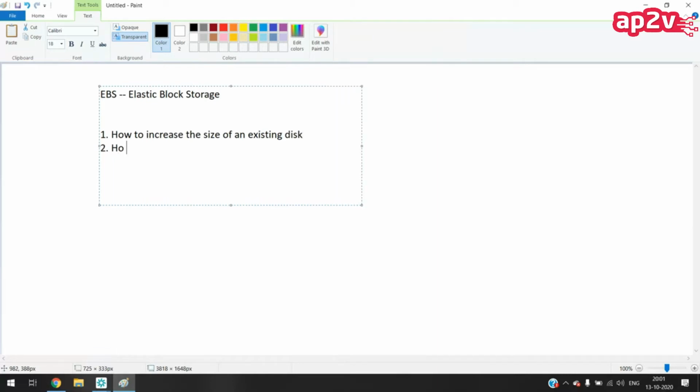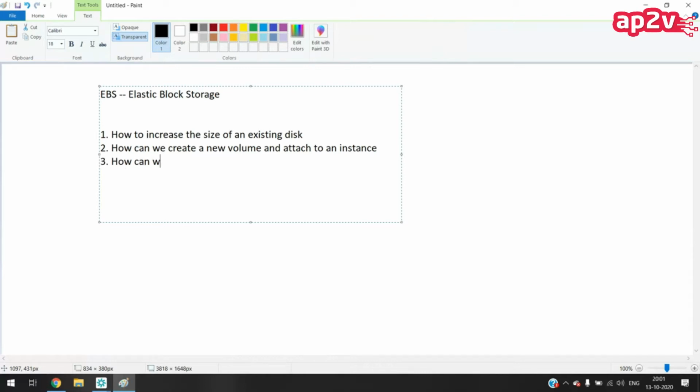Second, how can we create a new volume and attach it to an instance? If you want to create a new volume, how can we create that volume? Then how can we attach and detach it to an instance?